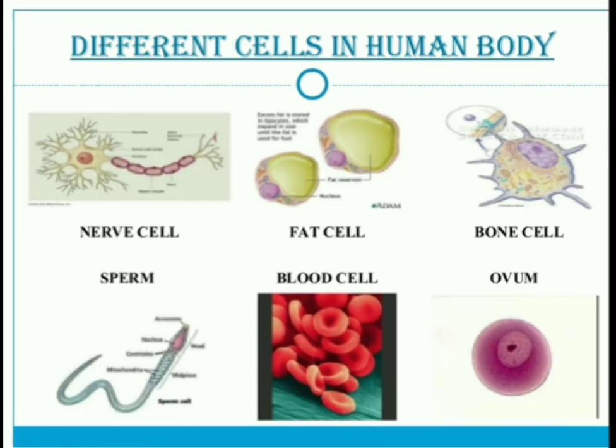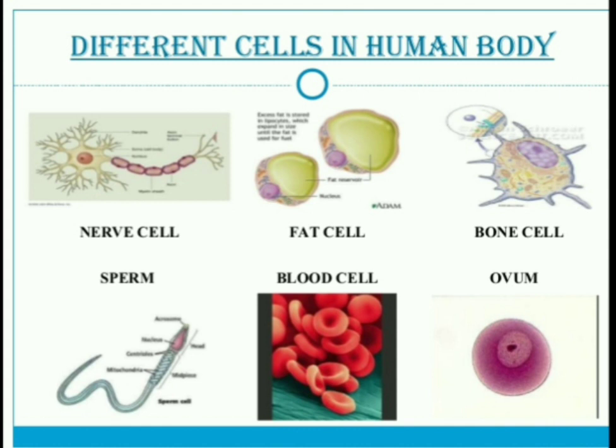Next you observe the different cells in the human body. We are human beings, and in our body we observe that different cells are located. We commonly say that the cell is the basic unit of a living organism or human being.